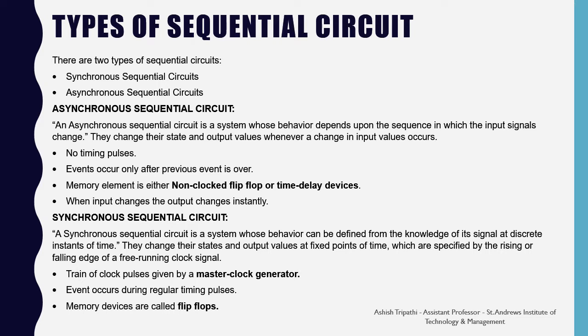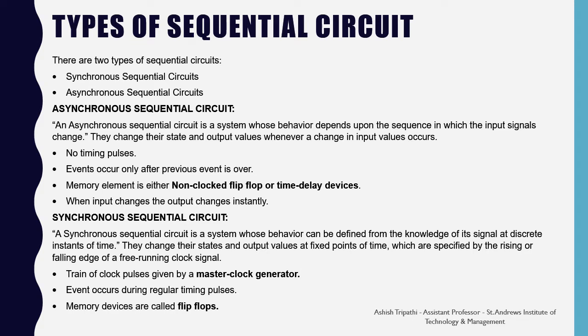So here you can see very well that in the asynchronous circuit there is a non-clocked flip-flop. That means if there is a flip-flop that is not provided by any clock circuit, so it is basically a time delay device. There is no timing pulses and the next event occurs as soon as the previous event gets over.